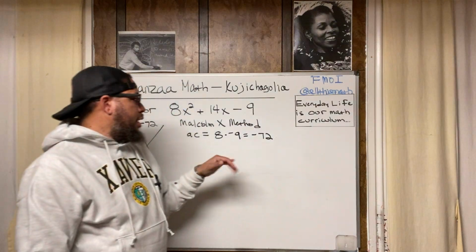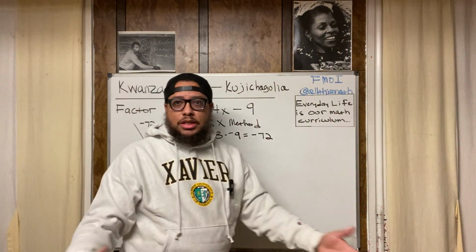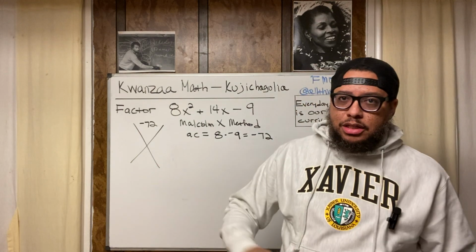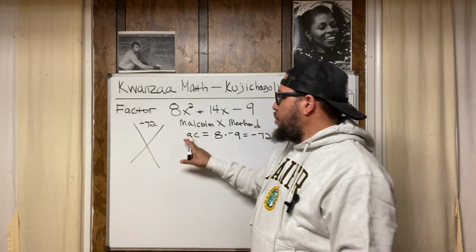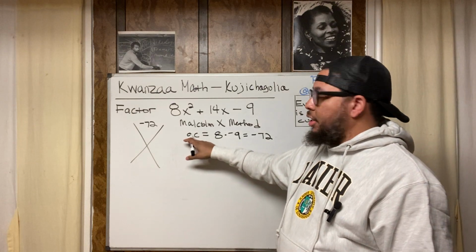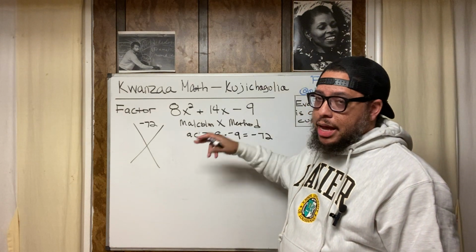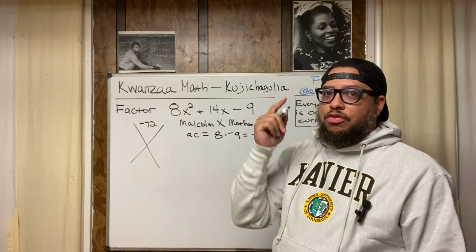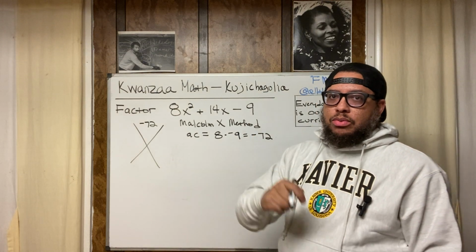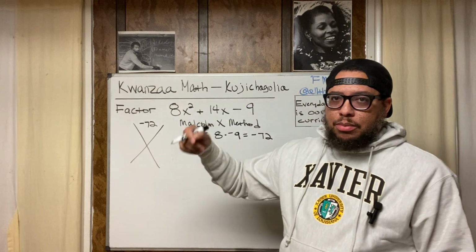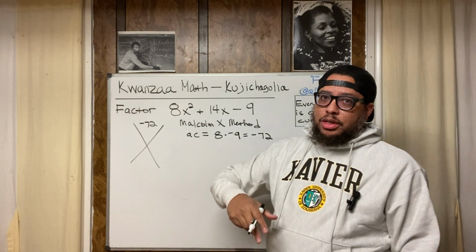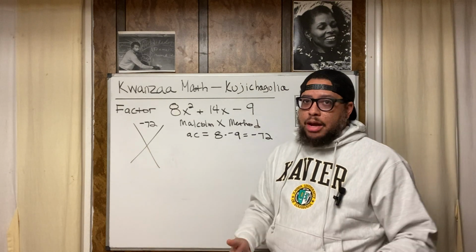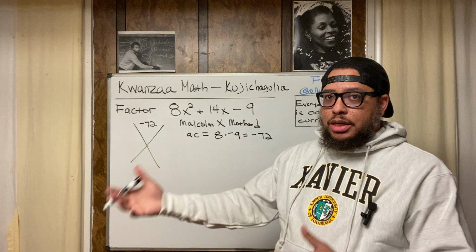Now another thing, with AC, since we're doing hystematics, we're using black history to teach mathematics, and we're using mathematics to teach black history anyway. AC could stand for the initials of Alexander Crummell. Alexander Crummell is a person that you should be familiar with. He was one of the teachers of the late W.E.B. Du Bois. Du Bois, in probably his most famous work, Souls of Black Folk, dedicated a chapter or an essay to Alexander Crummell, one of his teachers.